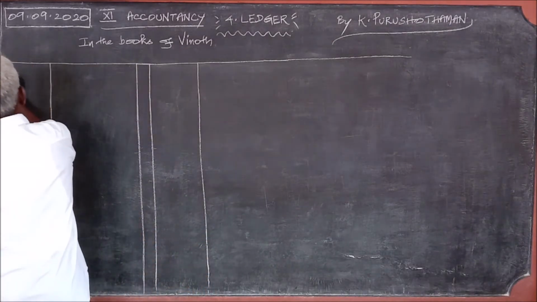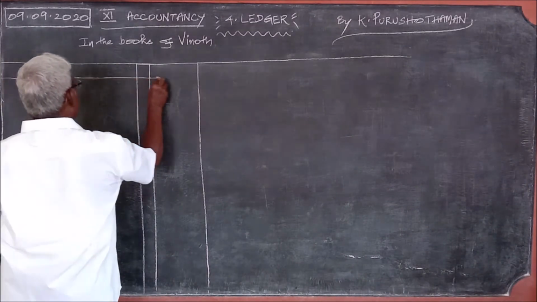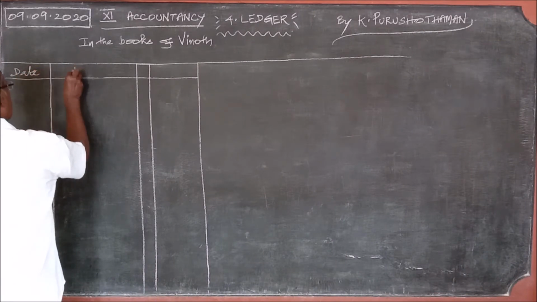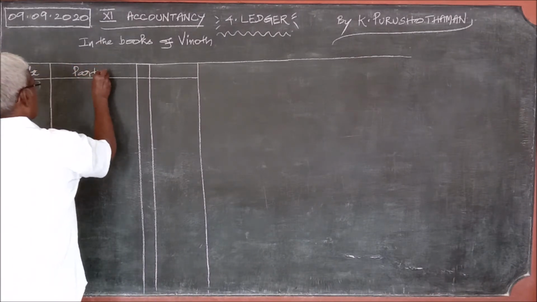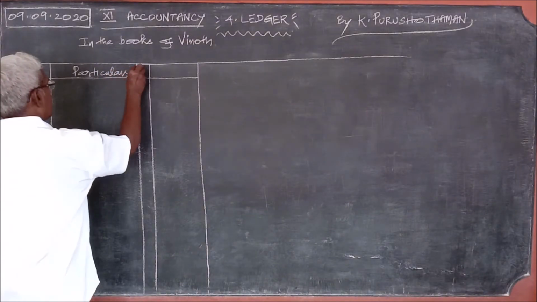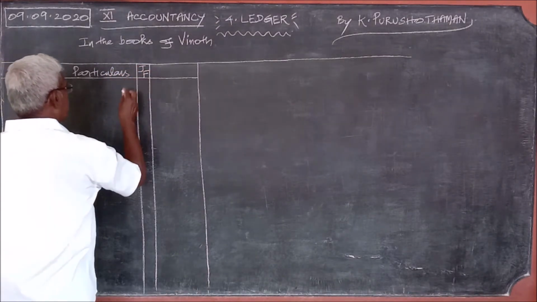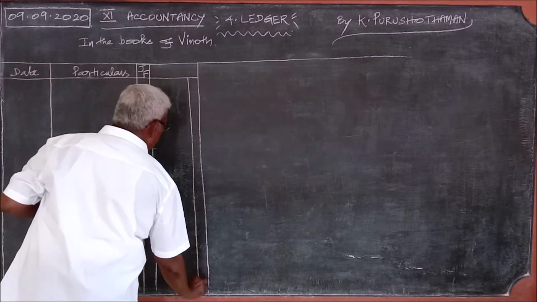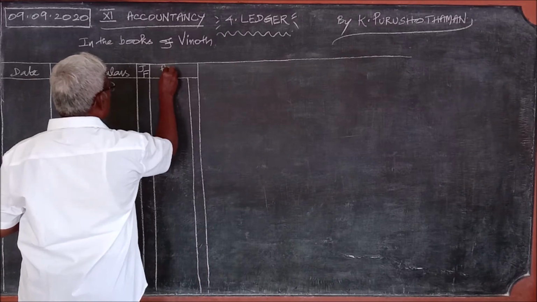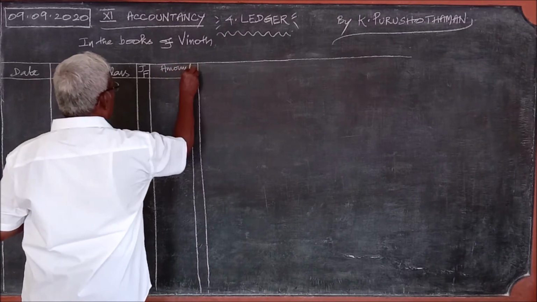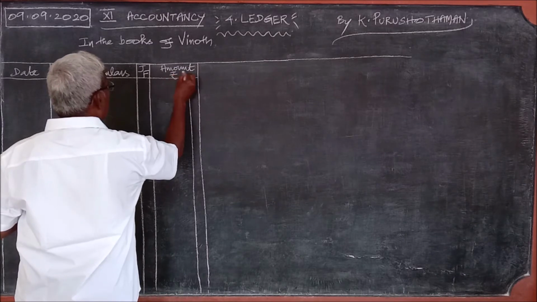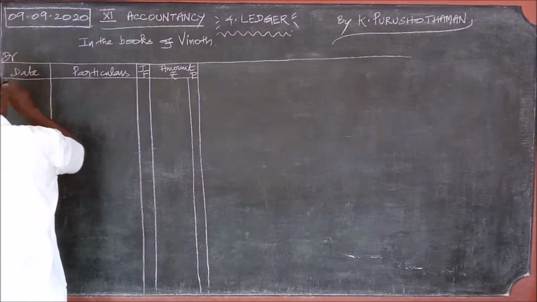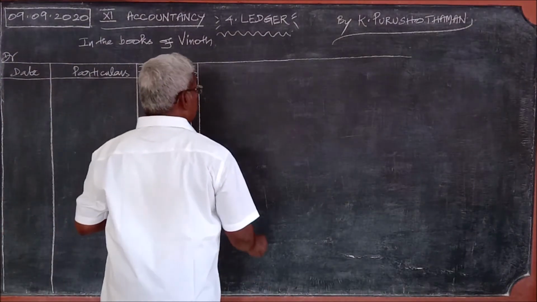This is for the debit side. In the journal it is ledger folio, but in the ledger it is journal folio. Amount, rupees.